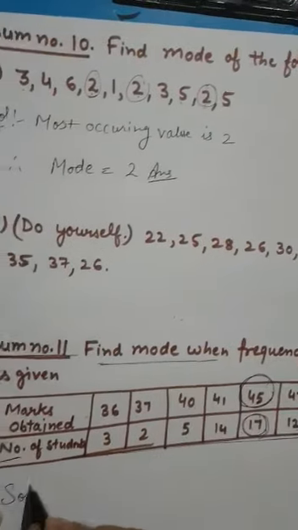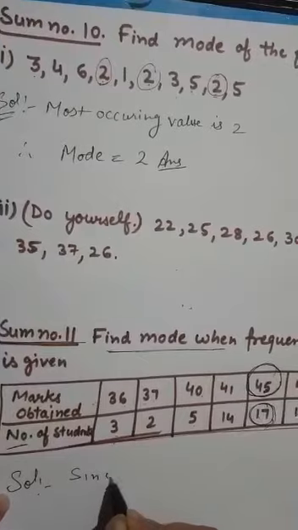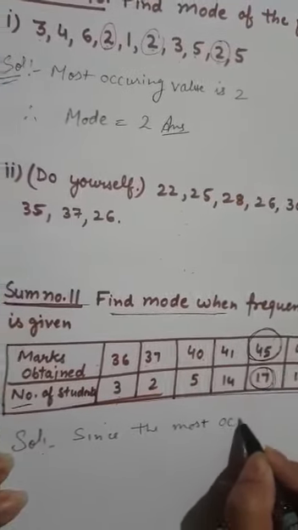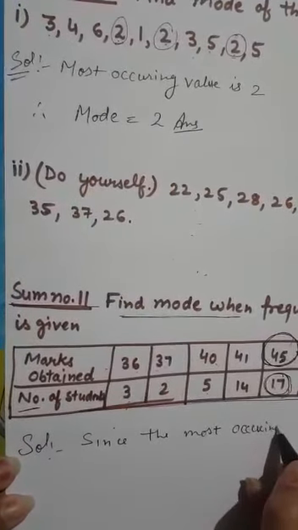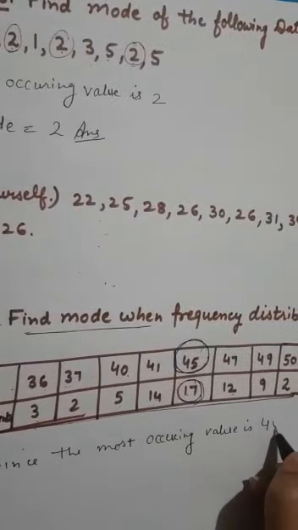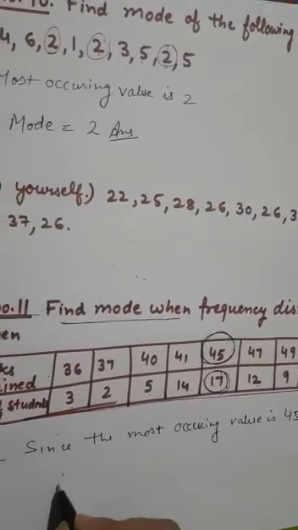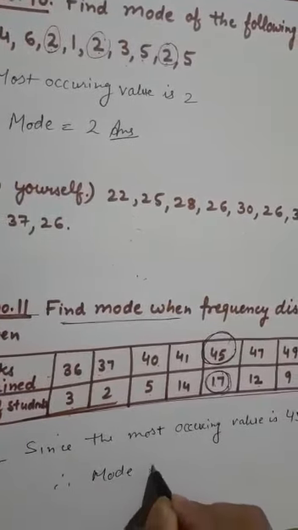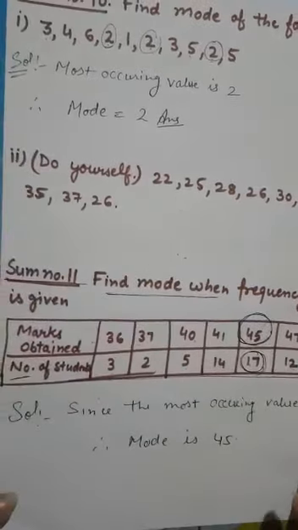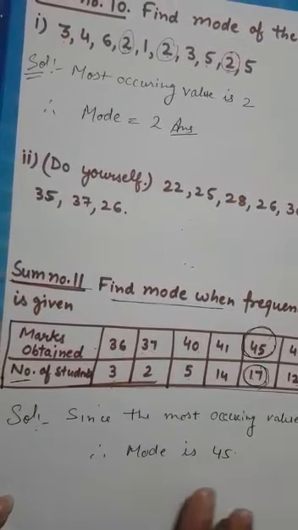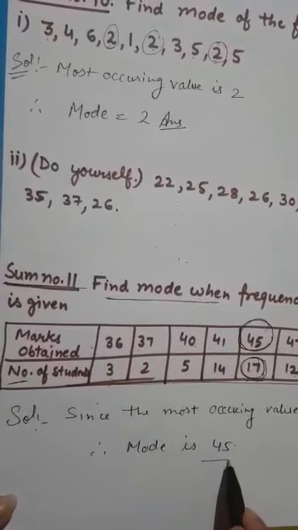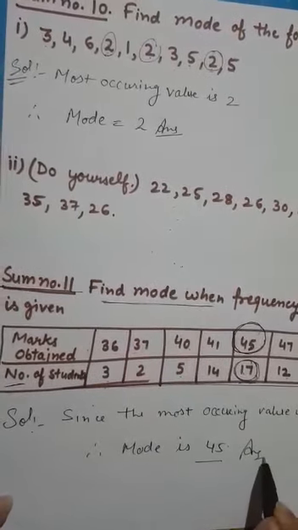You will write: since the most occurring value is 45, therefore mode is 45. Or you can say, since 45 marks are obtained by 17 students, the maximum number of students, therefore 45 is the required mode. Okay, thank you.